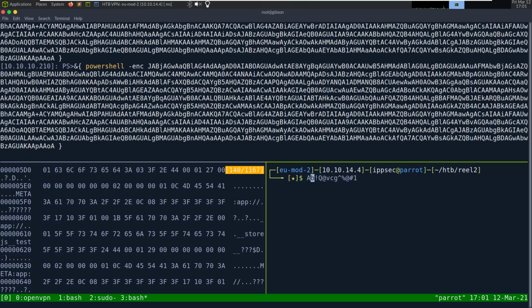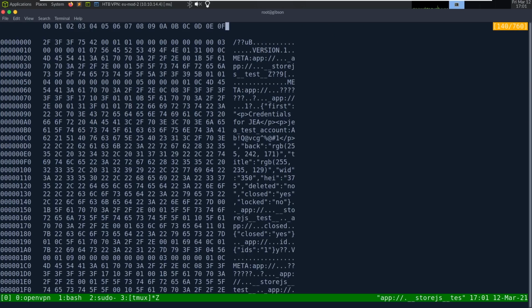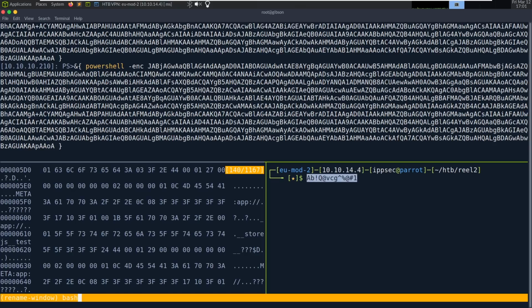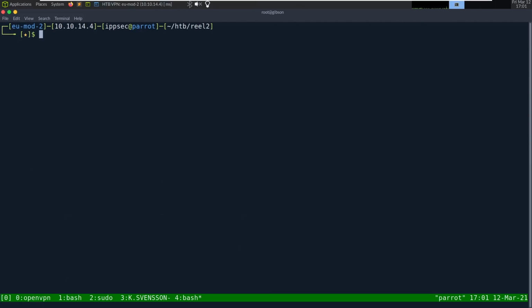And it began with an A. I think it was a capital A. It just spanned lines. So A, whatever. So what I'm going to do is we'll try logging in with this account. Copy, rename this window to, is it k.svensson? And this will be JEA.